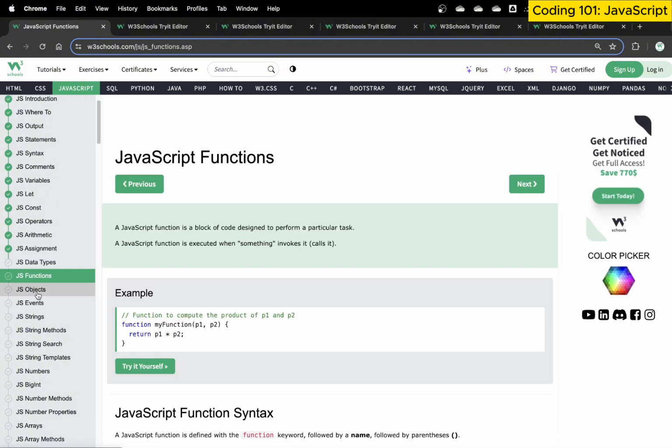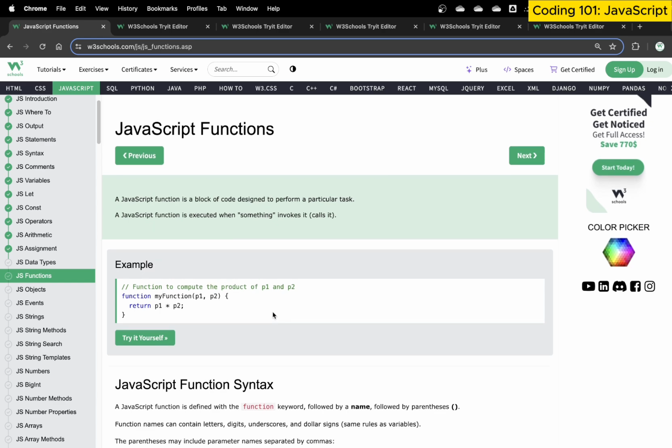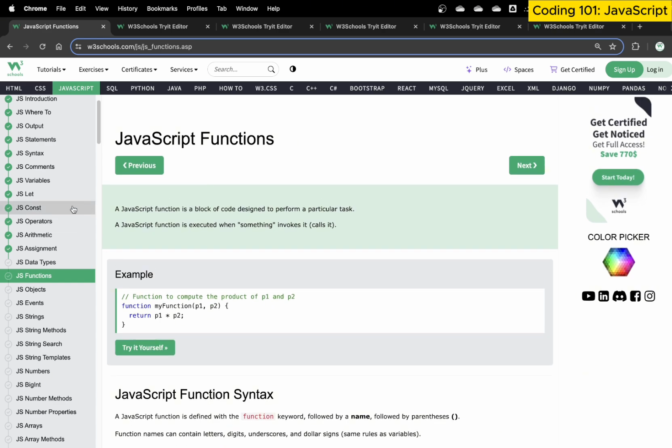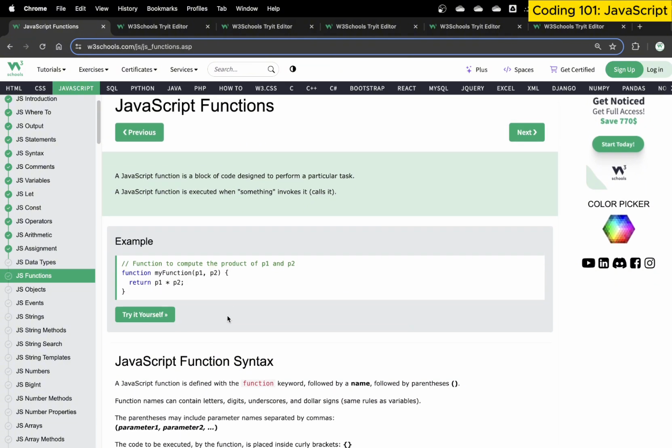Then let's discuss functions in JavaScript. Now, what exactly are functions? We talked a little bit about functions in our previous variables and arithmetic operators session. Let me discuss functions a little bit more. Basically, a function is a block of code designed to perform a particular task. That's the whole gist of a function.